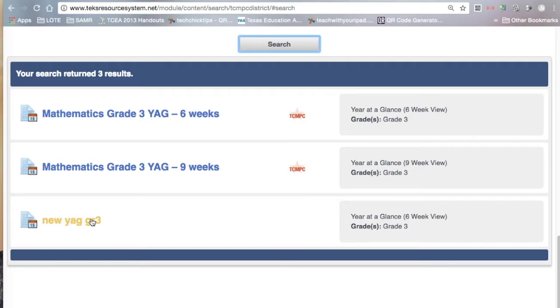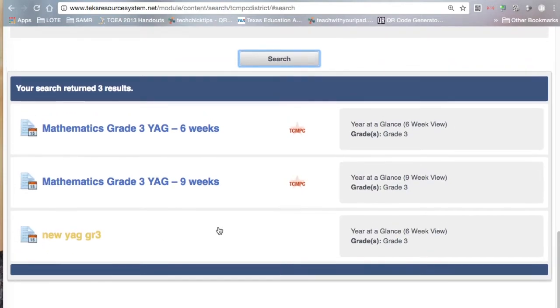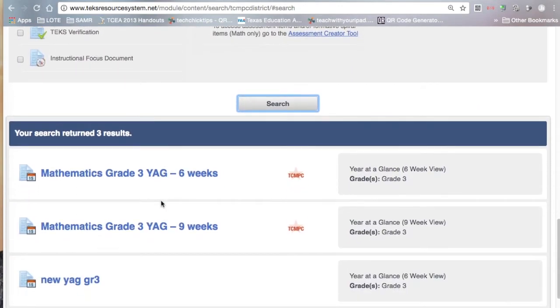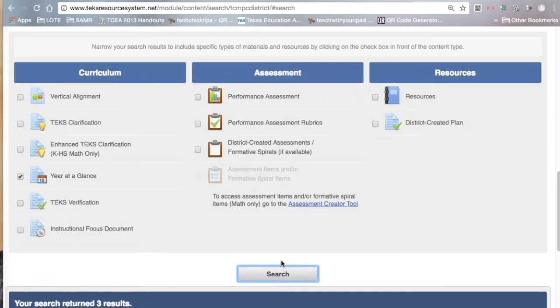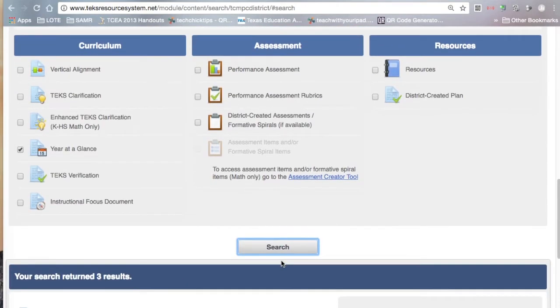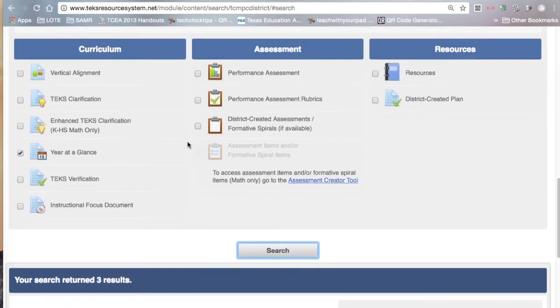So this is a demo account, as I mentioned earlier. So you'll see how, as a district, I can create some resources. So if my district creates a year at a glance for, let's say, certain campuses, or for the entire district, you'll be able to find it. It just won't have that logo. So that way you know how to distinguish between district created documents and the TCMPC created documents.